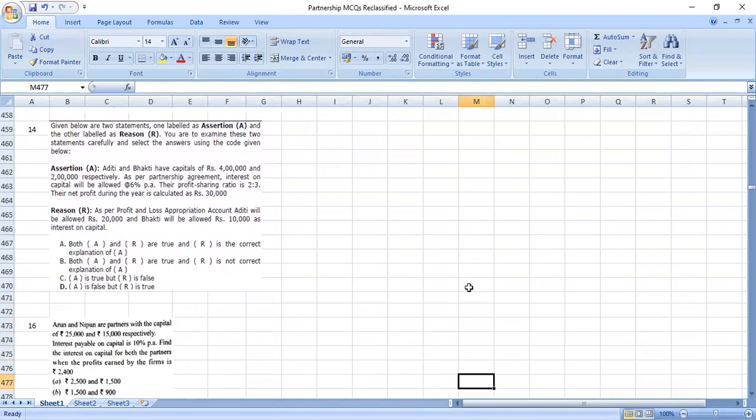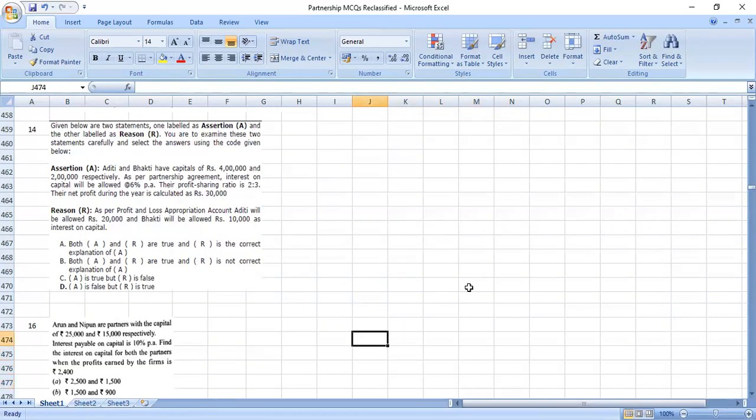Question number 14. Given below are two statements, one labeled as assertion and the other labeled as reason. Aditi and Bhakti have capitals of 4 lakh and 2 lakh respectively. As per the partnership agreement, interest on capital will be allowed at the rate of 6% per annum. The profit sharing ratio is 2:3. The net profit during the year is calculated. As per the P&L appropriation account, Aditi will be allowed 20,000 and Bhakti will be allowed 10,000 as interest on capital.